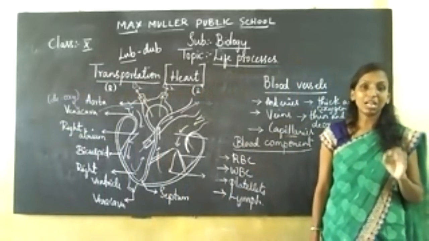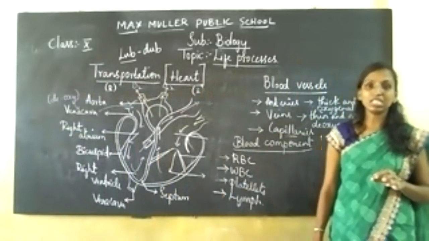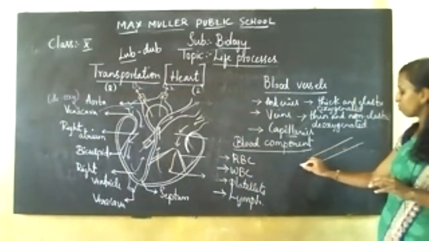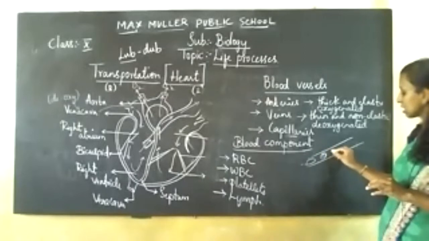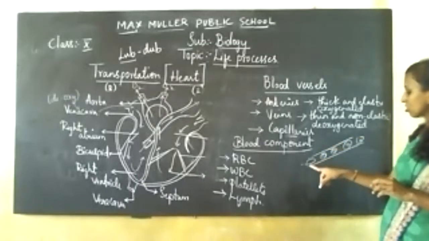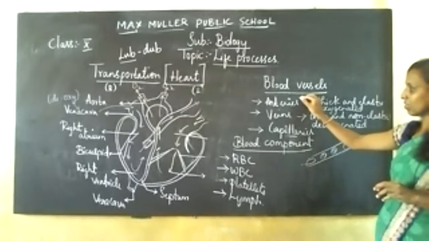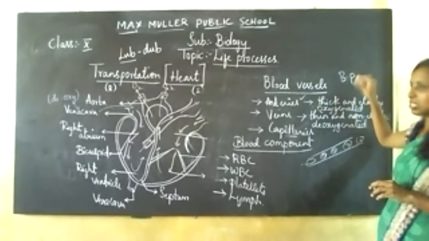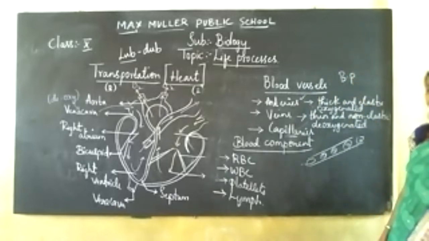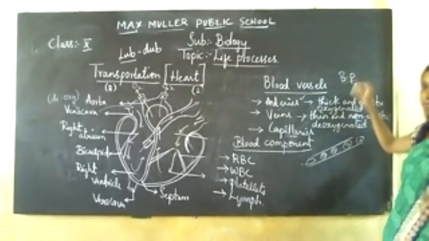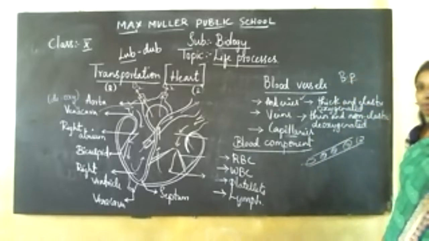What is blood pressure? Once the pressure of the blood increases in your artery region, that is called BP, blood pressure. The pressure increases in your arteries, and that is nothing but blood pressure. So what is high BP?